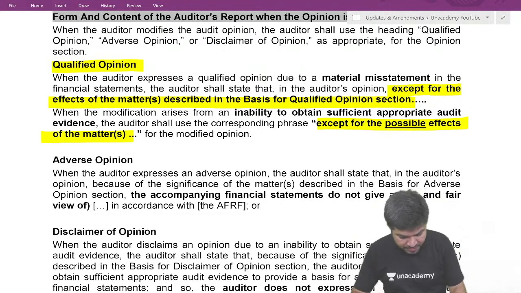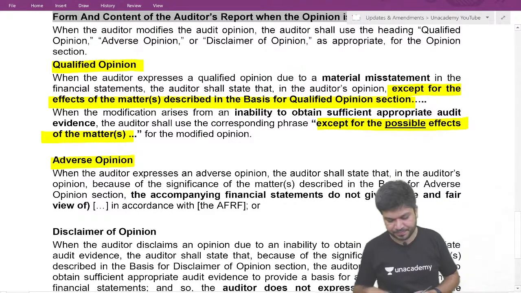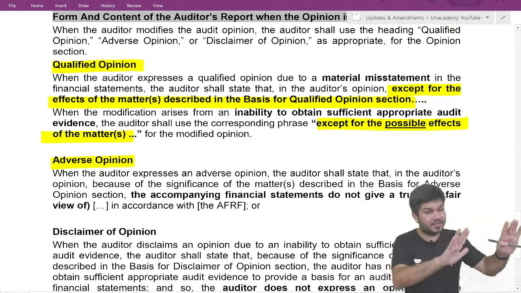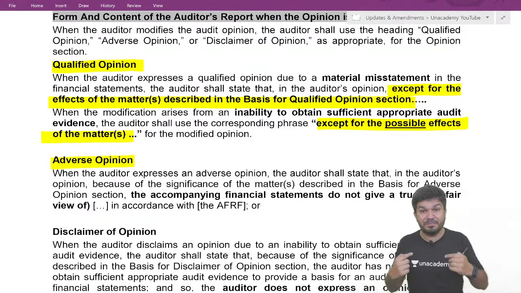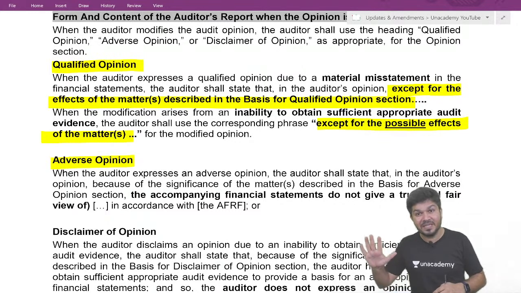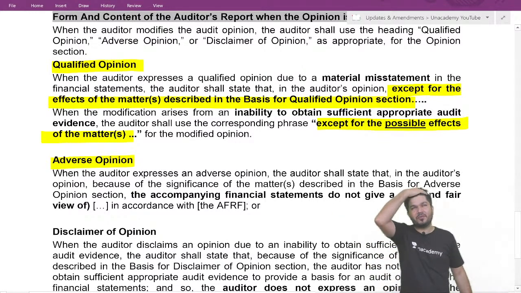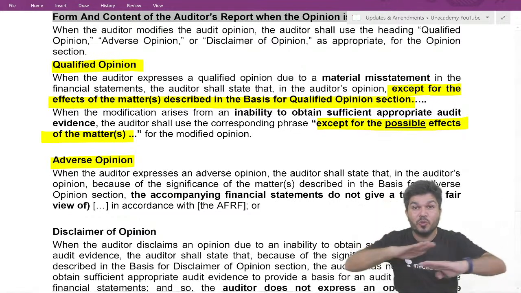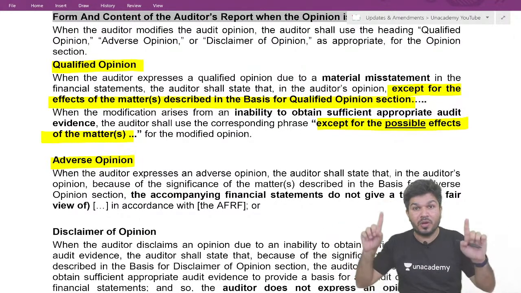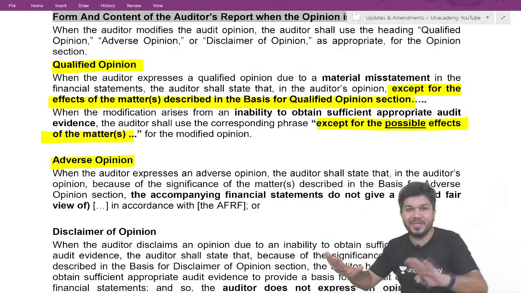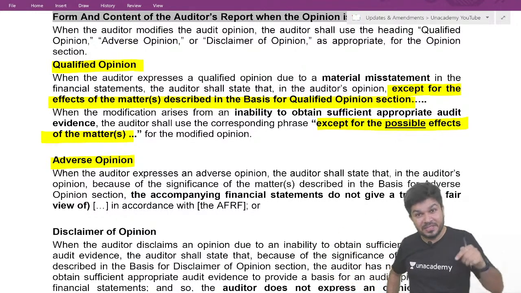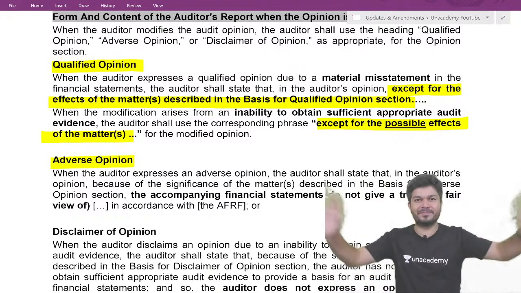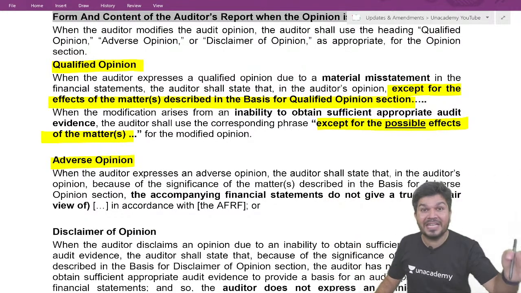Now, what are the wordings when I give adverse? Adverse is given when I have checked and the effect of misstatement is material and pervasive. So I say the financials do not show a true and fair view. Qualified may accept this, it shows a true and fair view. But in adverse the effect is pervasive, everywhere, or at one place but substantial.